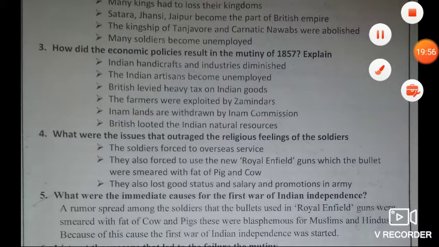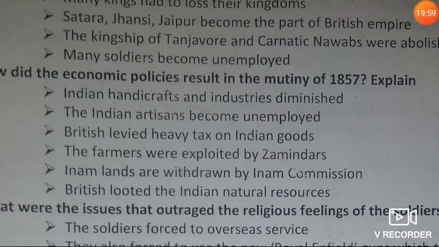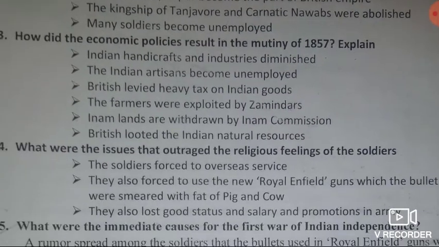Second, the Indian traders became unemployed. Then the British levied heavy taxes on Indian goods. Fourth, the farmers were exploited by the zamindars and Inam lands were withdrawn by the Inam Commission. The last point, the British looted Indian natural resources. So these are the economic policies that resulted in the mutiny of 1857.